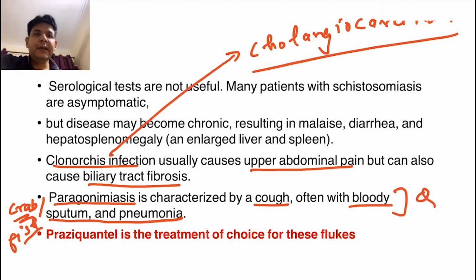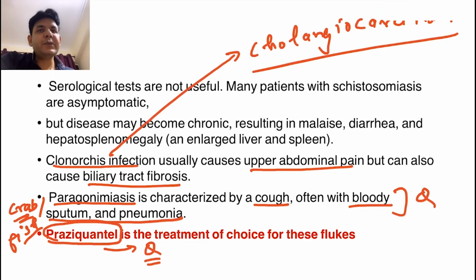And guys, this was also asked in one of the FMG exams: what is the drug of choice for all these trematodes? The answer is praziquantel. Praziquantel is the drug of choice for most of the flukes, and flukes, another name is trematodes. So all these things you need to remember. But if they're talking about all these features, which were just seen, hepatosplenomegaly,